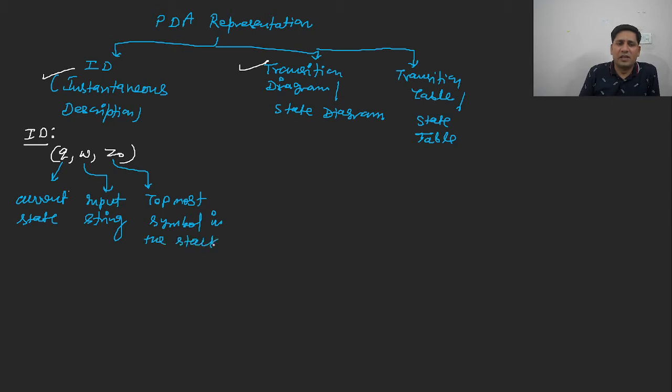Topmost symbol in the stack. This is called the topmost symbol in the stack. I think this is clear to everybody. So now these are the different representations. A transition diagram is similar to the DFA, but we are having certain other input as well. We are having the topmost symbol of the stack. We will construct a PDA, then we will understand how we will construct the transition diagram or a state